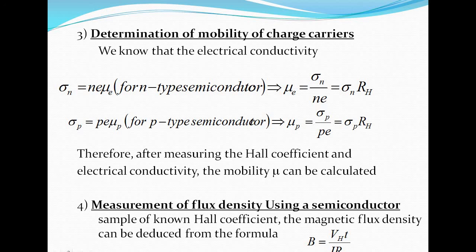The next one is measurement of flux density using a semiconductor sample of known Hall coefficient. If we know the Hall coefficient value, then we can find the magnetic flux density B. For a sample of known Hall coefficient, the magnetic flux density can be deduced from the formula B equals VH t by I RH. This is the Hall experiment, or the Hall effect.